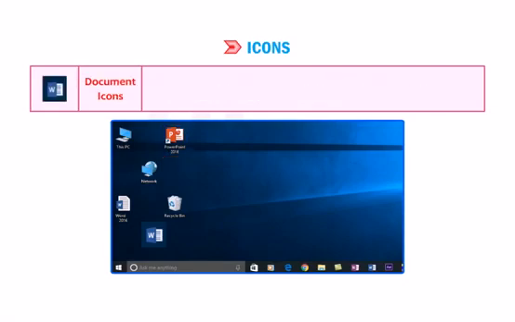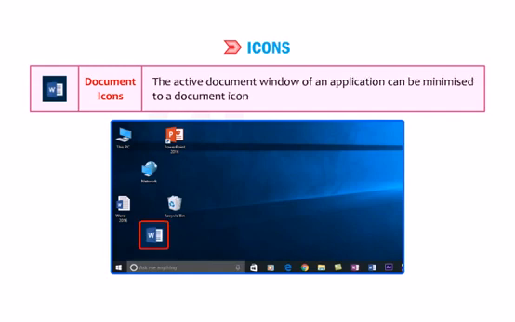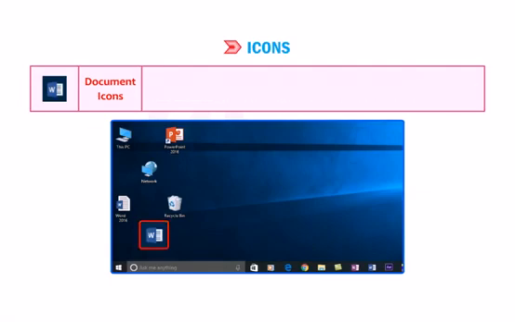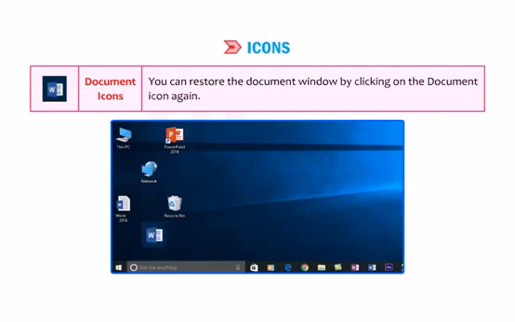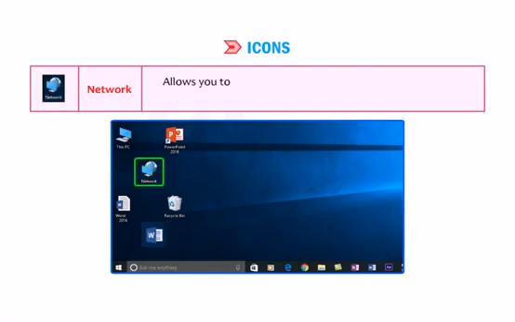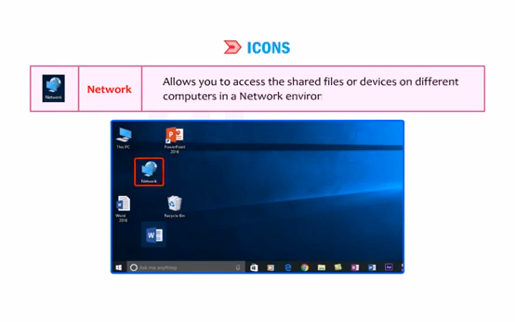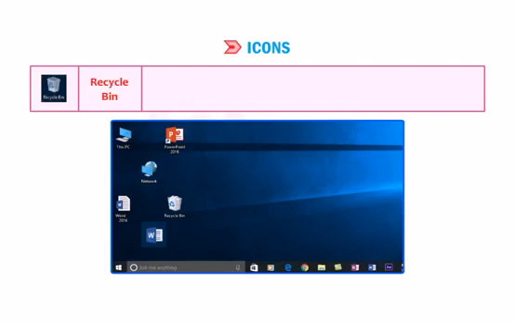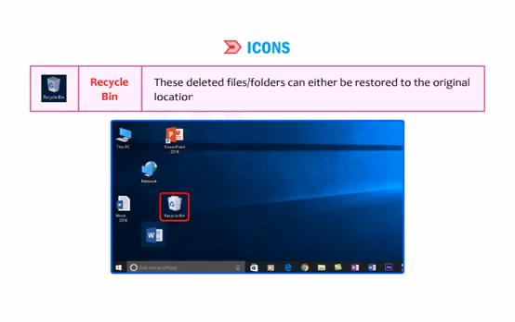Document icons. The active document window of an application can be minimized to a document icon, which gets placed on the taskbar. You can restore the document window by clicking on the document icon again. Network allows you to access the shared files or devices on different computers in a network environment. Recycle bin. Recycle bin is a folder that holds the deleted files or folders. These deleted files or folders can either be restored to the original location or permanently deleted from the system.